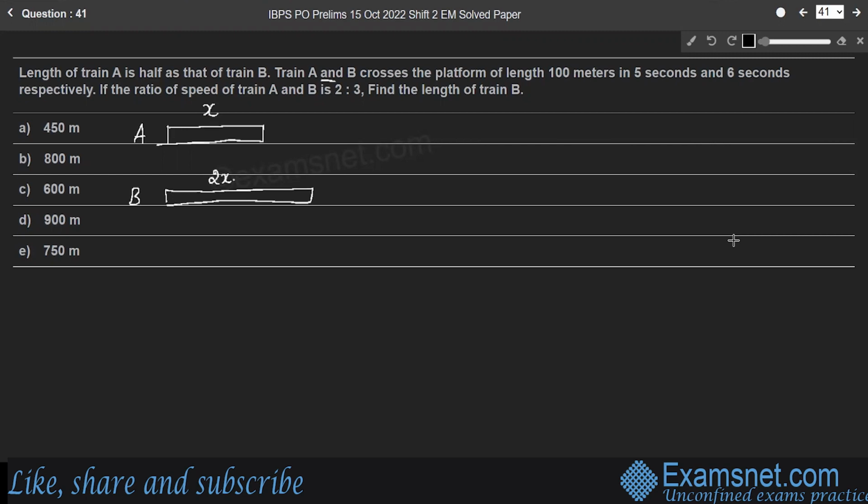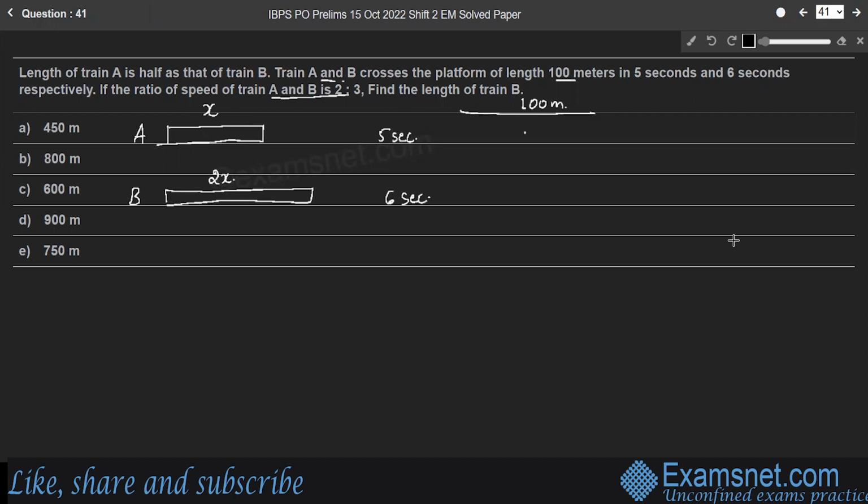So trains A and B cross a platform of length 100 meters. Let us consider a platform of length 100 meters. So train A crosses the platform in 5 seconds and B crosses the platform in 6 seconds. Right? And the ratio of the speeds of trains A and B is given.